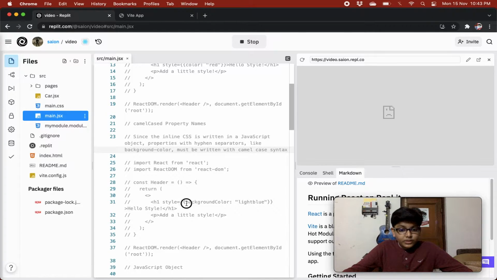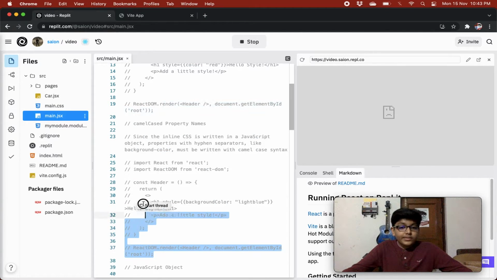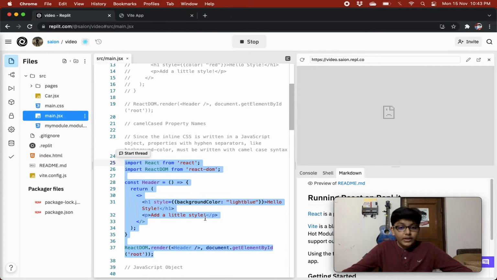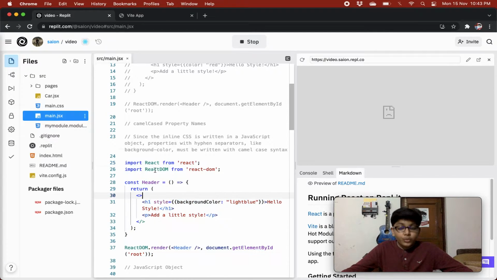So they must be written like this in camel case: background, no hyphen, and color C is capital. And this is how we set an element's background color in JavaScript also, right? So this is a JavaScript object, that's why we need to write it like this, right? So we have imported everything, right?